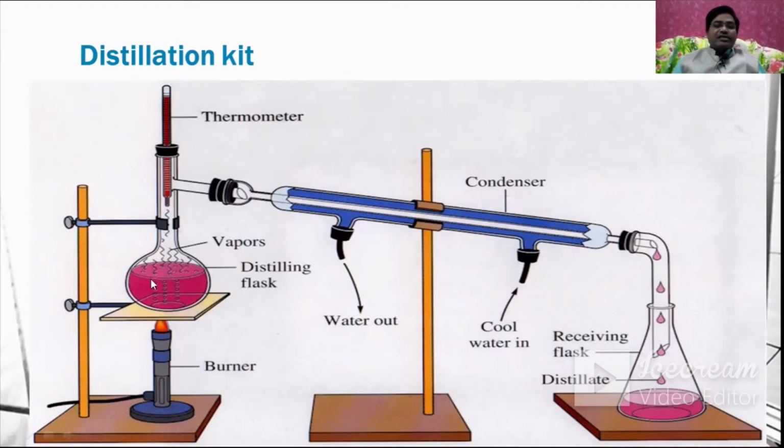Now, when it is heated, the temperature is maintained with the help of this thermometer, and the vapors come out from the round bottom flask and pass through this, which is called a water condenser. Water flows in and comes out from here, so that when vapors pass through the condenser, they are cooled by the current of water, condensed, and collected in a receiving flask.